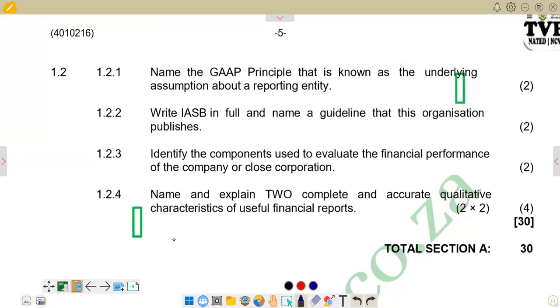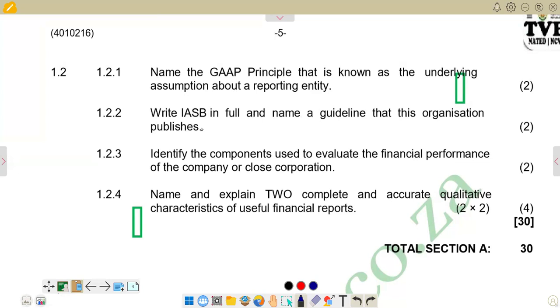In this video, I would want to look at the question from the question paper of November 2022. This is question 1, the second part of that question 1. So our first question is 1.2.1. It reads, name the GAAP principle that is known as the underlying assumption about a reporting entity. And you know that the GAAP principle that applies here is the going concern.